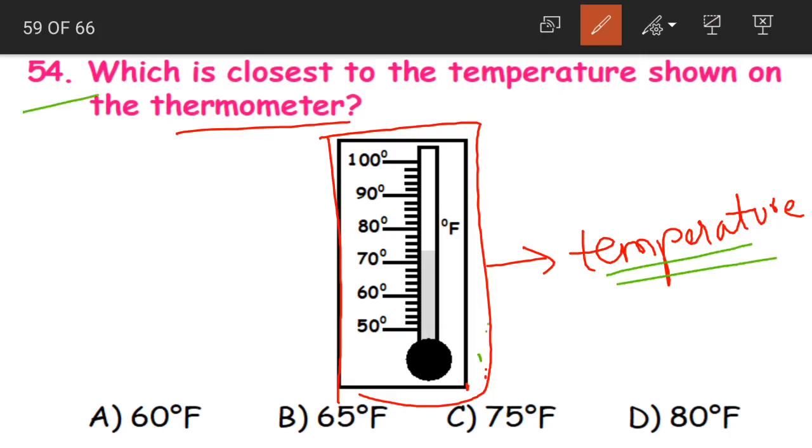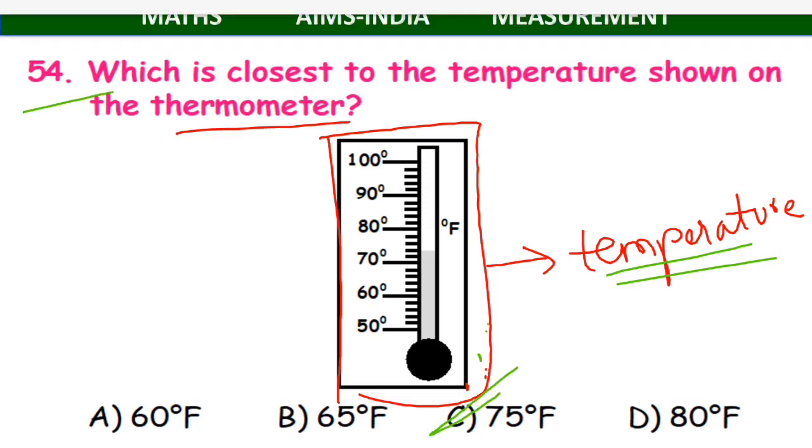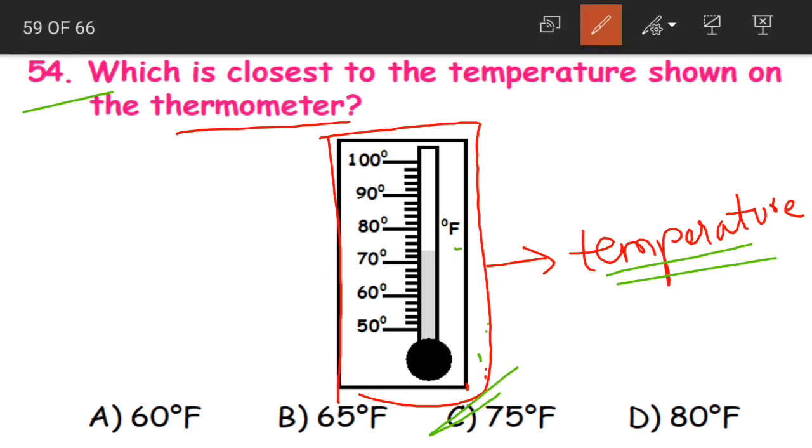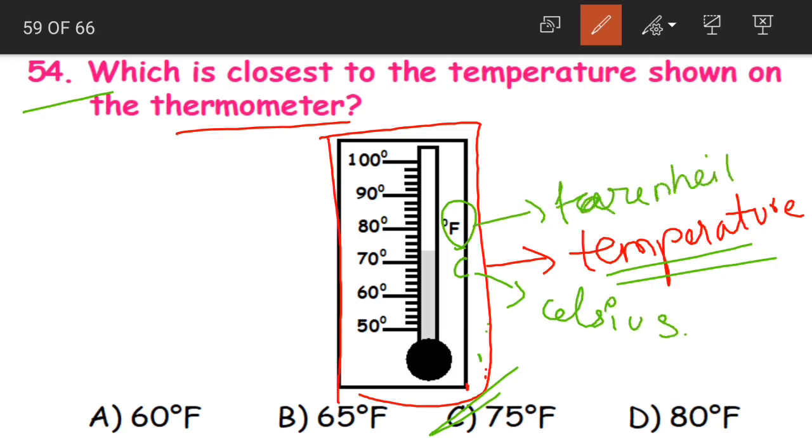And what is the answer for this given question? It is option C, 75 degrees Fahrenheit. Yes, here F degrees, F means Fahrenheit. Suppose if it is written as C, we will read it as Celsius. F is Fahrenheit, F-A-R-E-N-H-E-I-T.